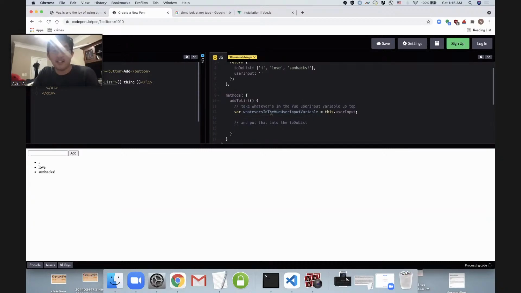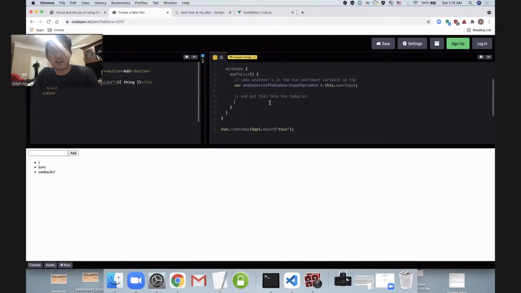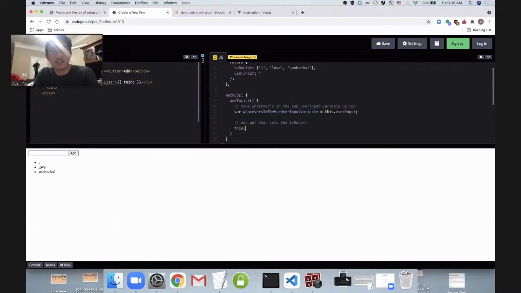So once again, to reference our data inside a method, all we got to do is this dot to-do list. And I believe to add to a list in JavaScript, you do push. Watch me be wrong. I know I'm going to be wrong, but we're going to see. Then all we got to do is push whatever's in the Vue user input variable.